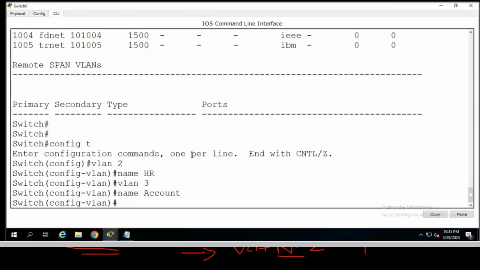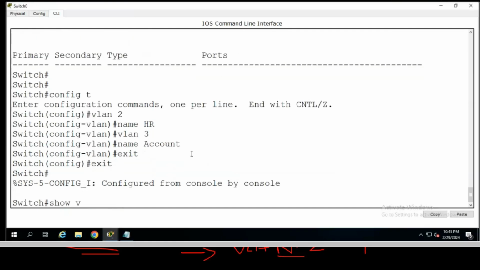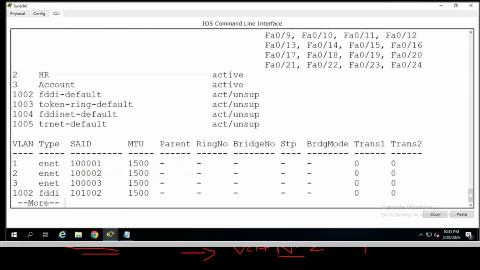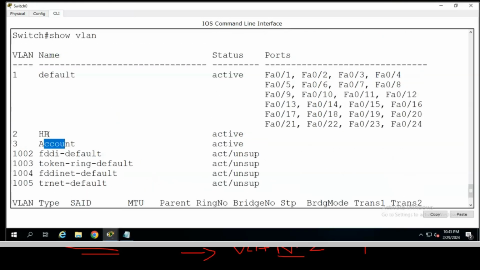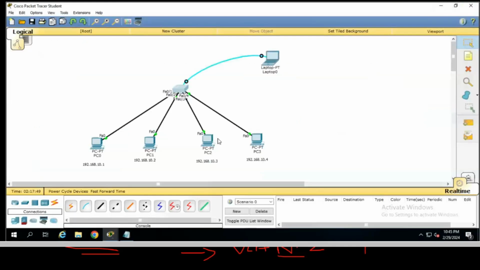VLAN 2, VLAN 3. Now if I want to see, just do exit, again exit, now show vlan. So here you can see we have HR and account created. We have VLAN numbers 2 and 3. In VLAN 2 and 3 there is no PC available, so we also have to add ports to VLAN 2 and 3. Right, so this is how we can create VLAN 2 and 3. We will add the PCs, but before adding them, let me show you one more thing.